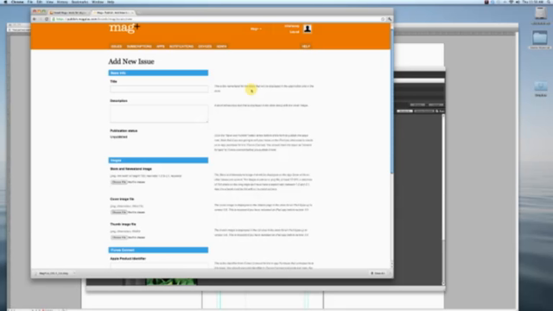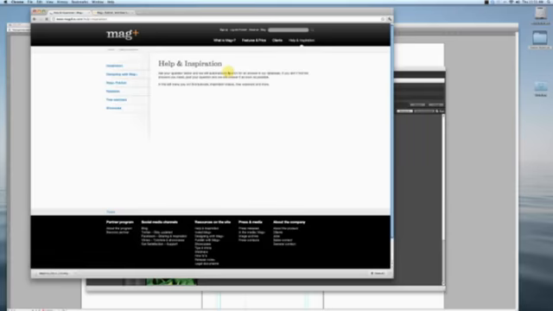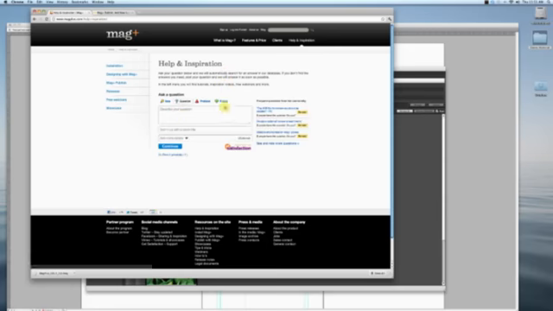So I think that about covers the full steps that it takes from downloading the tools all the way through to publishing the issue itself. If you have any other questions about this, you can always hit us at support@magplus.com. You can go out to our website. Oh, here, I already got it open. If you go to the Help and Inspiration tab, it'll take you right to our forums here. There's a lot of great forum questions already out there.